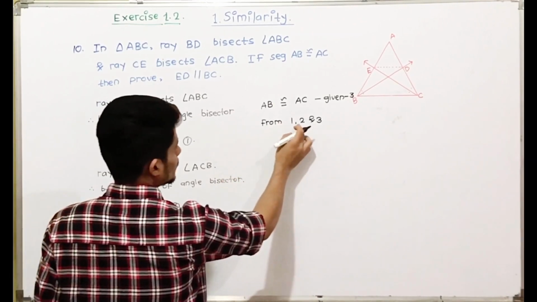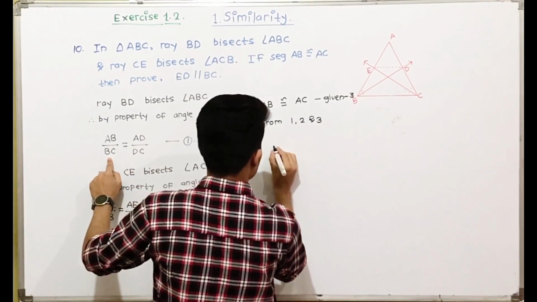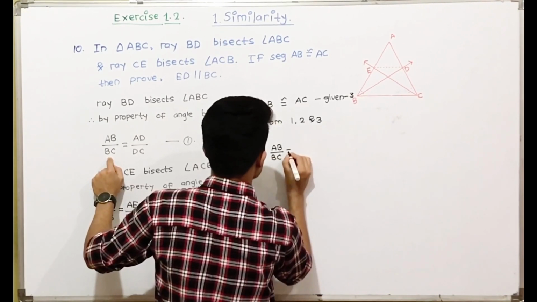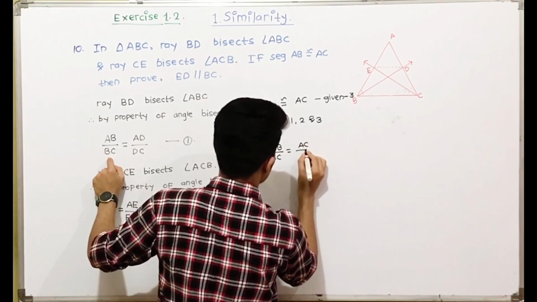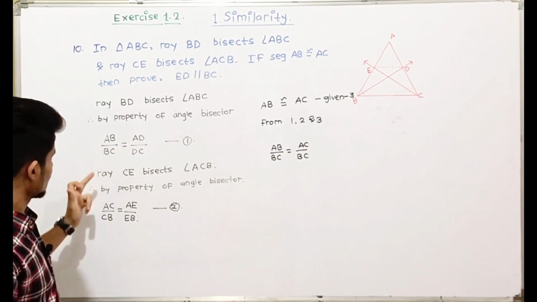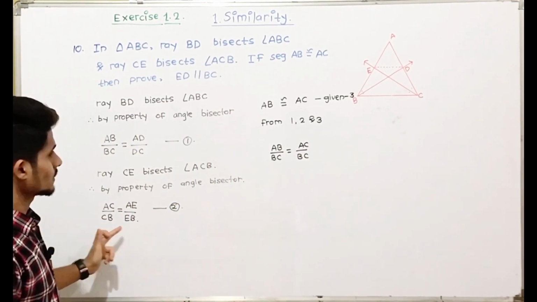So from 1, 2 and 3, AB upon BC is equal to AC upon CB.